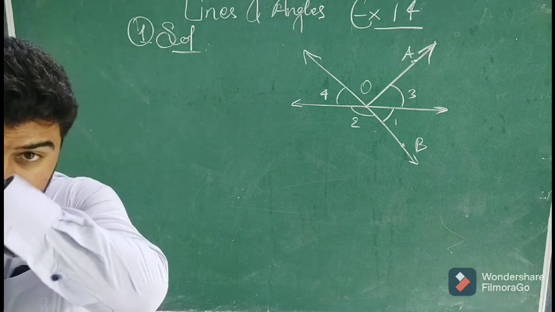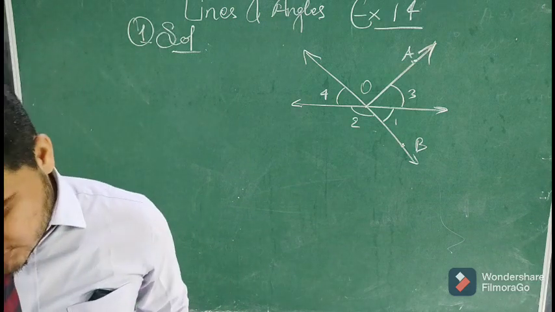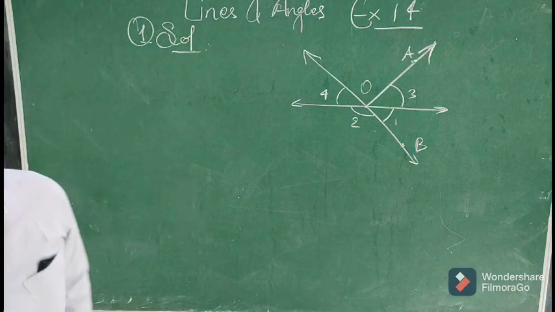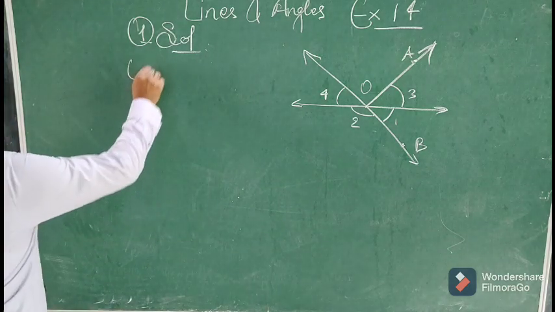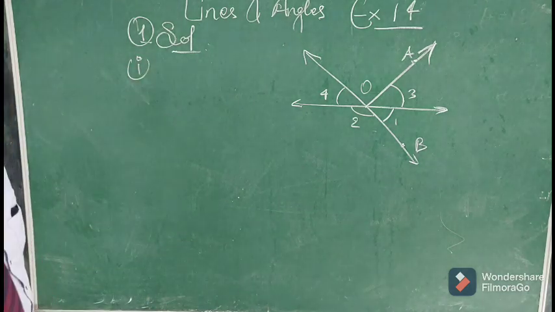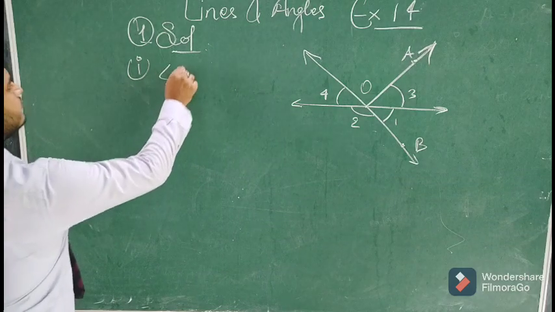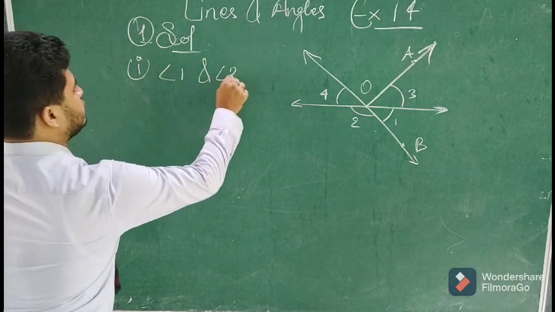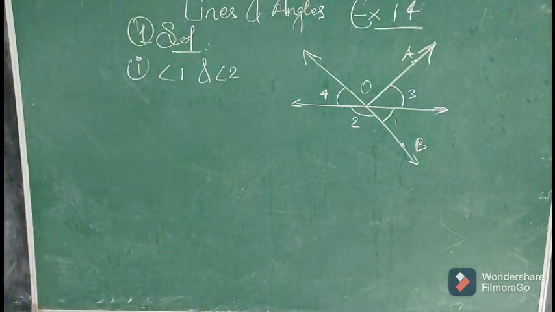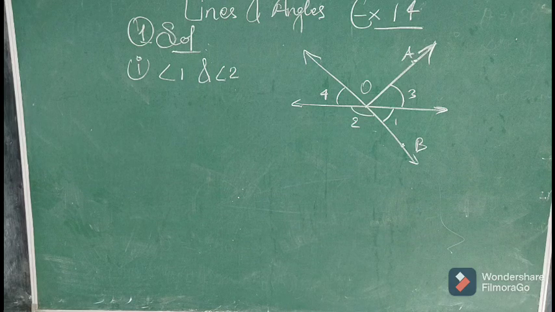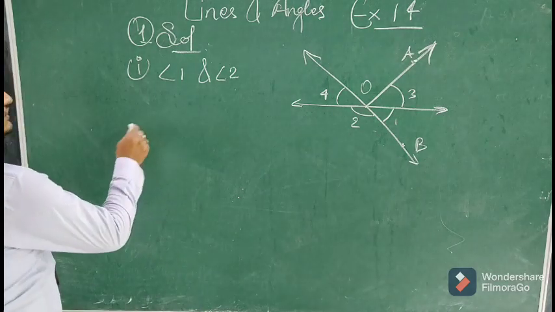Now it is saying check whether the angles are adjacent or what. In the first part it is angle 1 and angle 2. By the things which we have learned, are angle 1 and angle 2 adjacent or not?